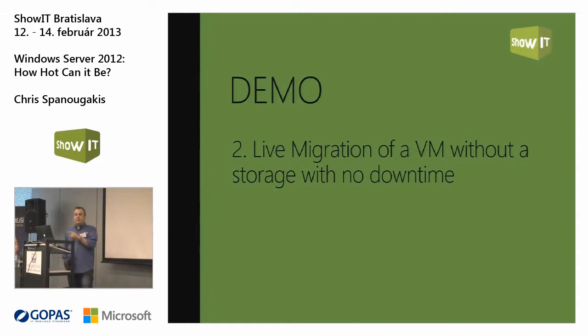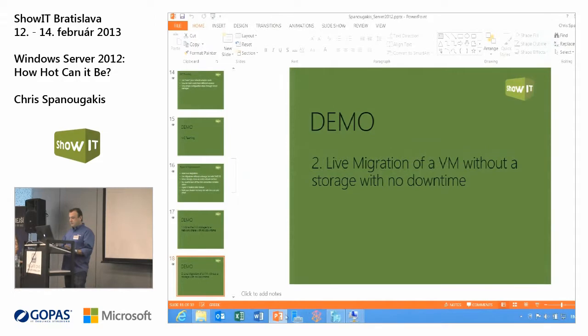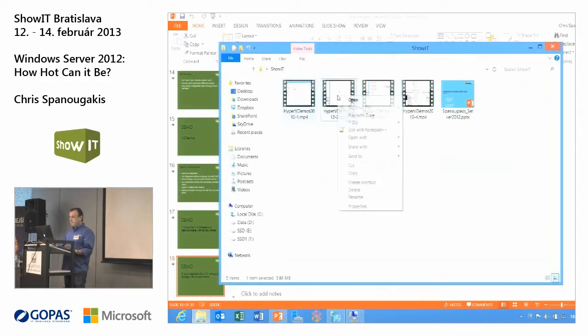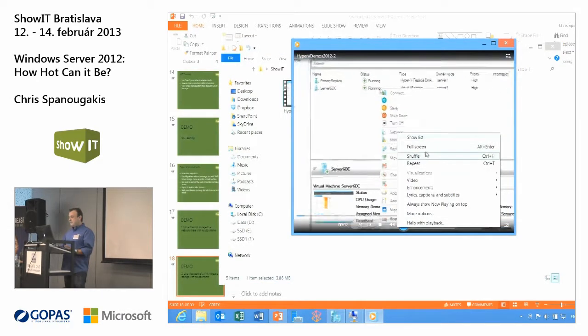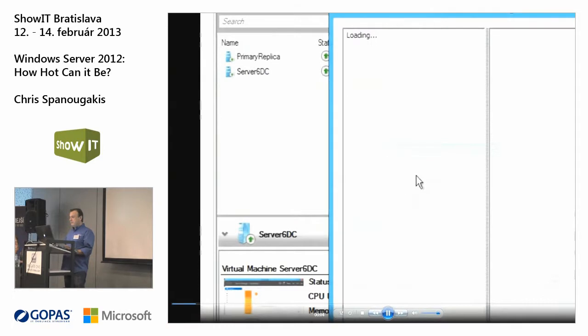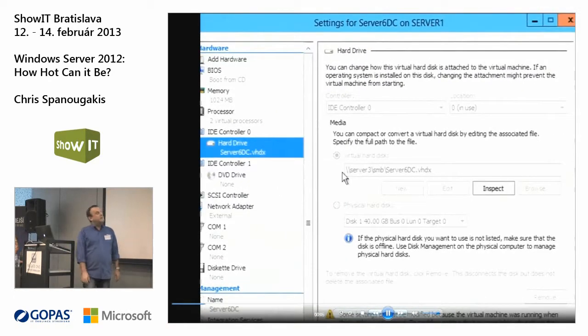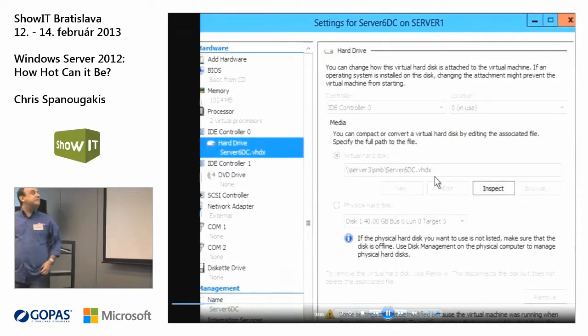Take a look at this. I will do this. Okay, the video will do it, without the storage and with no downtime at all. Okay, let's go to the second one. It's the same virtual machine, I think, yes, okay.